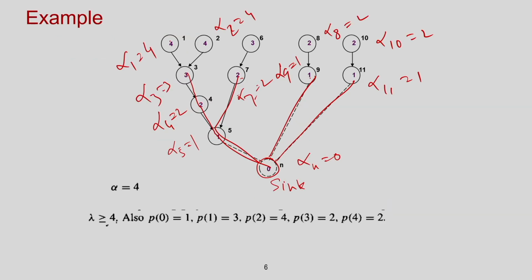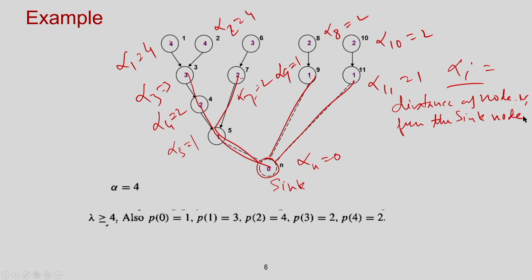So, this is the labeling, and it is given by alpha i, right. So, alpha i is the distance of node v i from the sink node. And then I will take this alpha, which is the max of all alpha i, where i equals 1 to n. For this graph, the maximum value of this distance is 4. So, my alpha equal to 4, which is the maximum of all such levels.